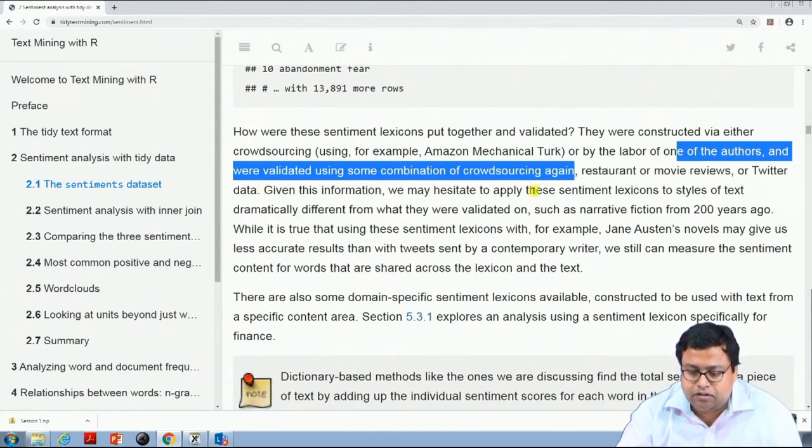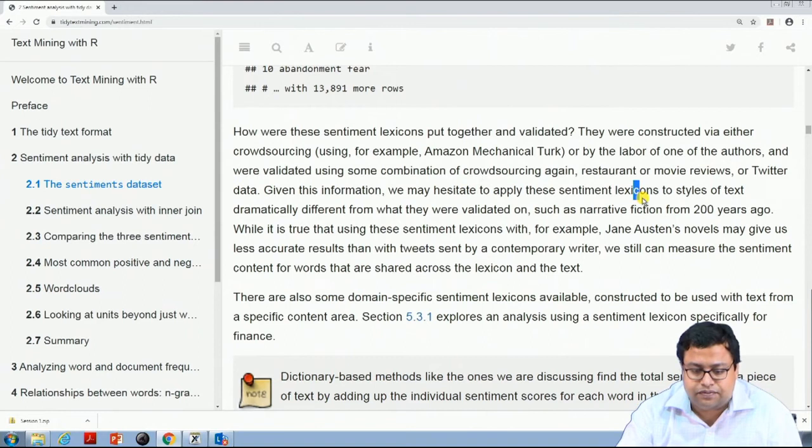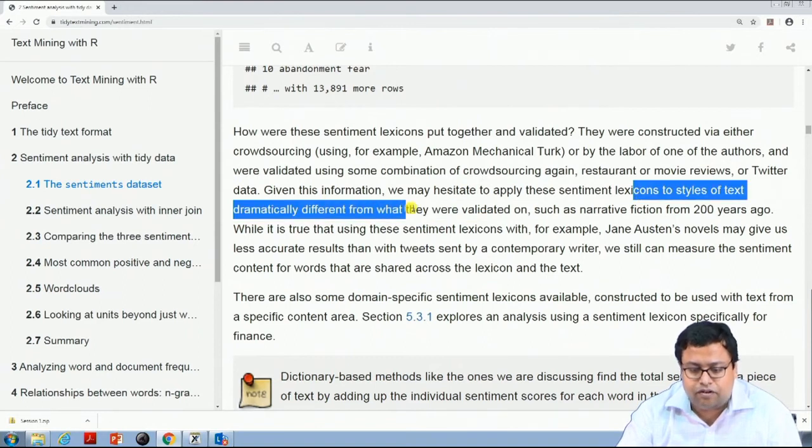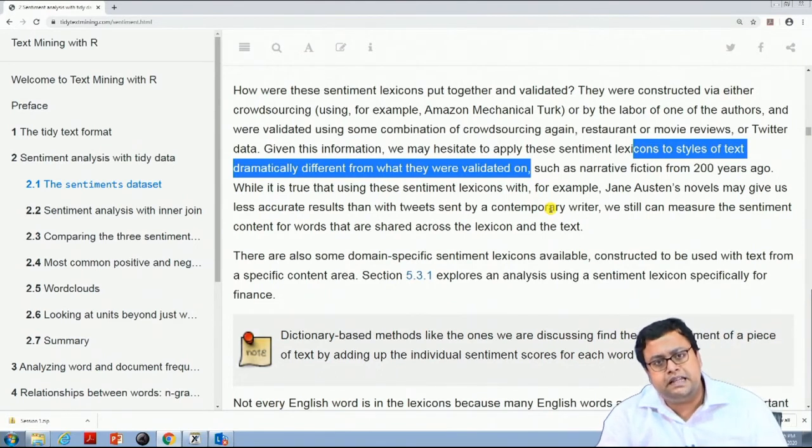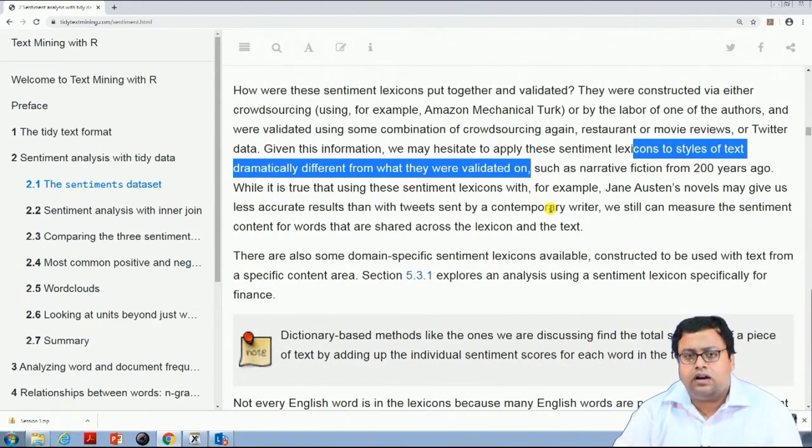So, we may hesitate to apply these sentiment lexicons to styles of text dramatically different from what they are validated on. Let us say how Indian people speak or write English, or how American or Western people write English, might be very different. So, it has to be used contextually. You cannot use a lexicon which has been developed in a European context on an Indian data set. Sometimes that might backfire.